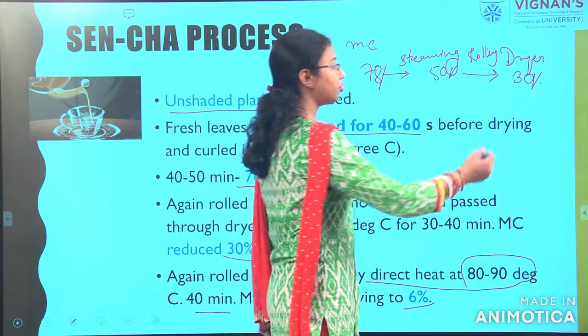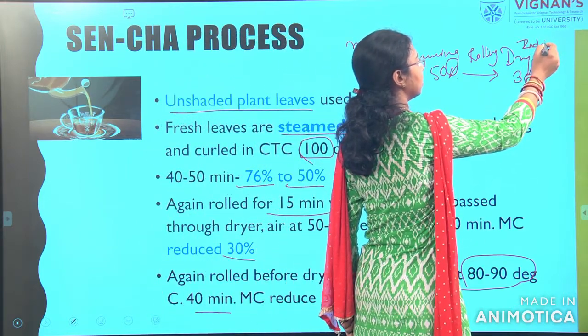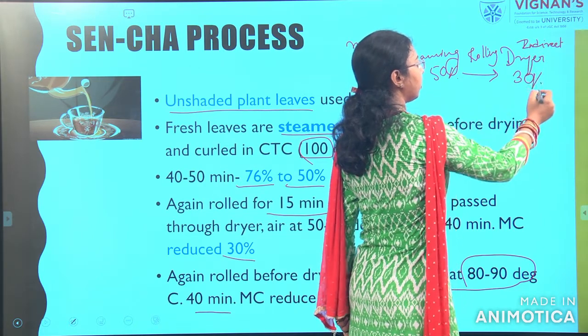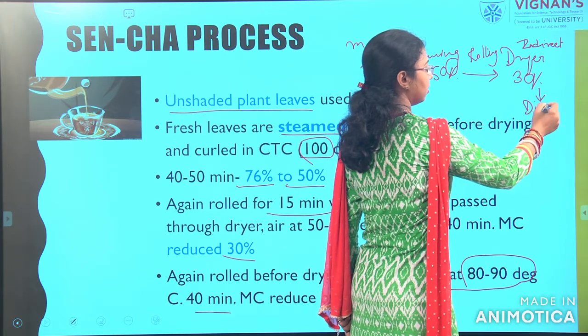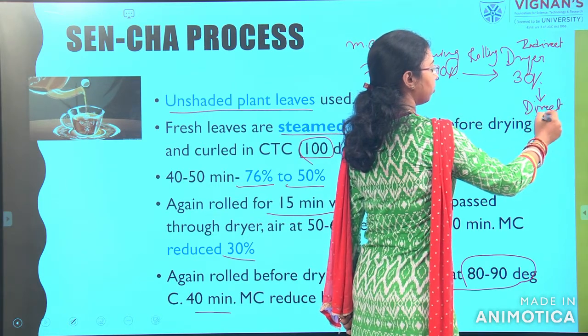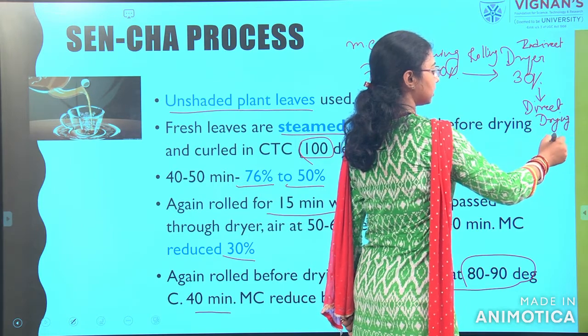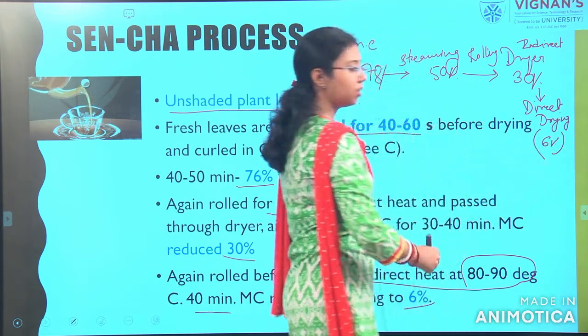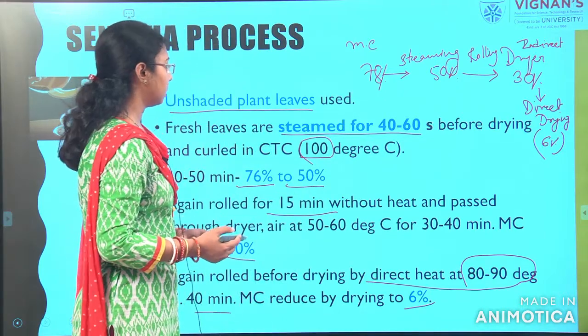So, first is indirect drying, afterwards we will go for direct drying, where the final moisture content is 6%. So, this is how we can go for the Sencha process.